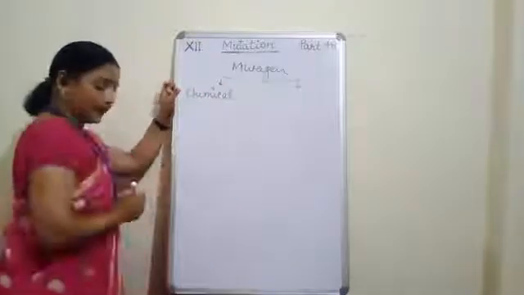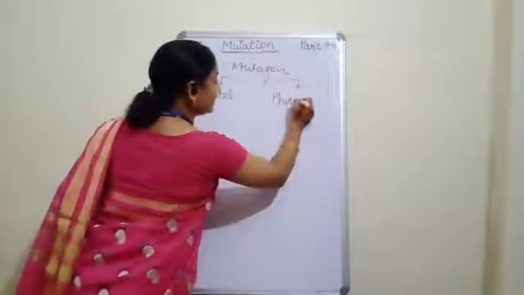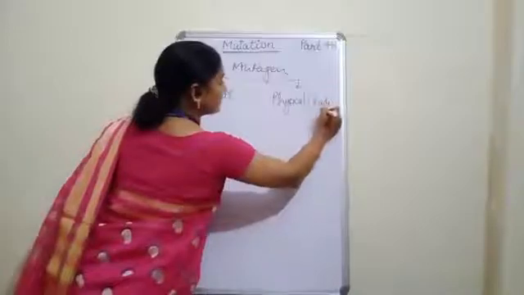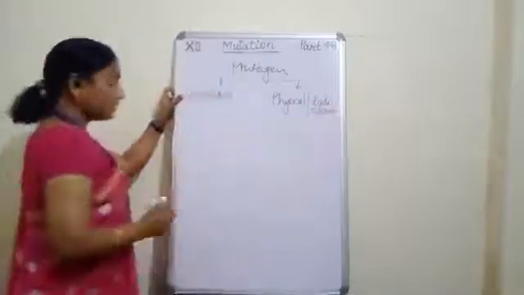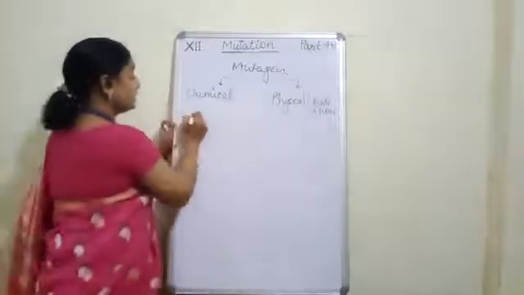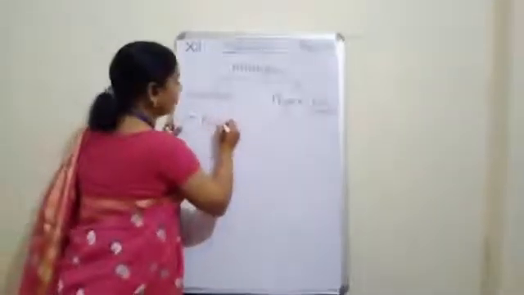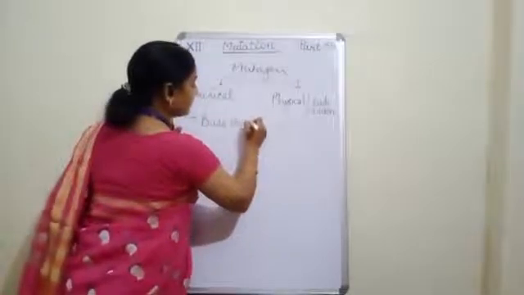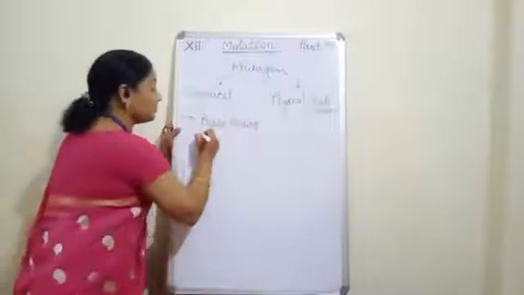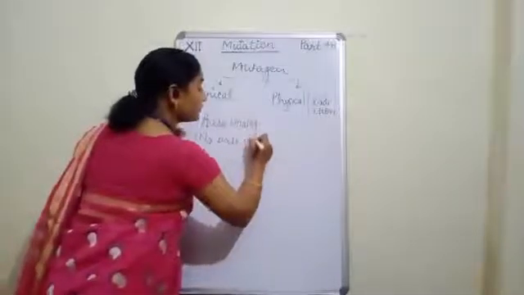And number two, it may be physical or radiation. Clear? First we will see the chemical mutagen. And the first chemical mutagen is base analog. The meaning of base analog is we are talking about nitrogen bases of DNA.